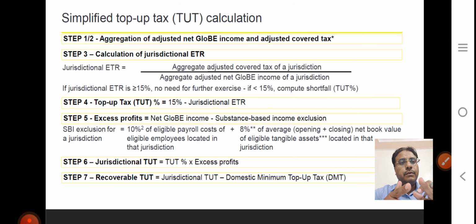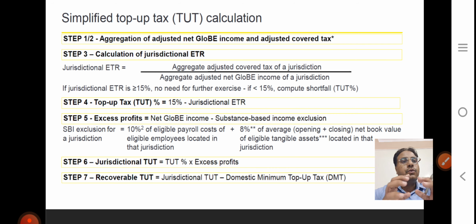So the formula is 15% minus the jurisdictional ETR. Excess profit needs to be computed. This top up tax shortfall of 15% is applicable only on excess profit. If you are not earning some amount of profit from that jurisdiction, we will not apply the GloBE rule. So normal GloBE income minus substance based income exclusion.